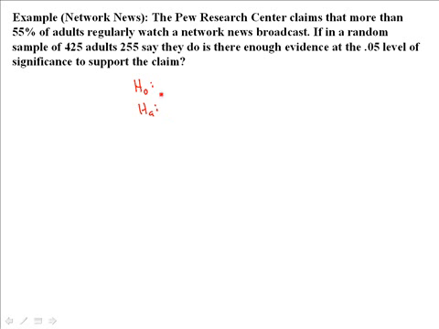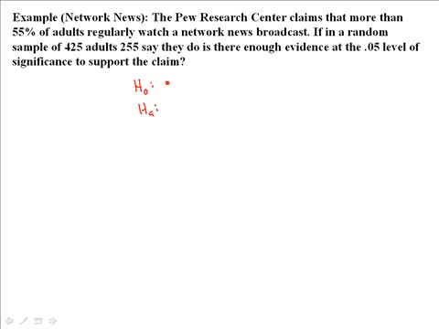All right. Now, how do you set up the null hypothesis for a hypothesis test? You would say that it would be 0.55. Yeah, you're looking for a claim about the population proportion, right? And here the Pew Research Center claims that more than 55% of adults regularly watch a network news broadcast. So that's got to be the population proportion that's in question, this 55%.